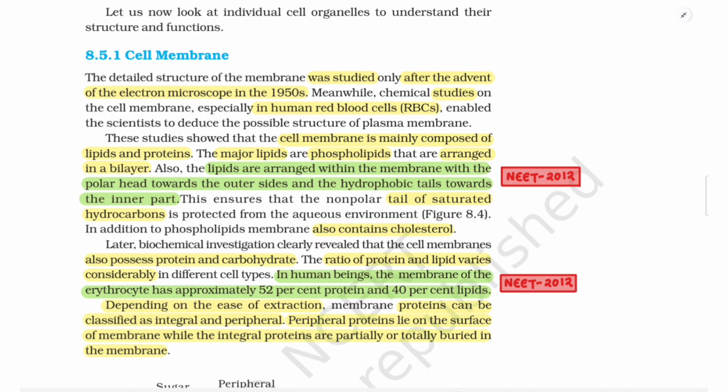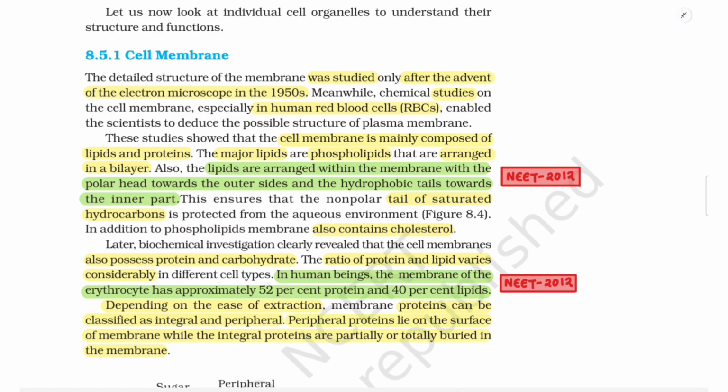8.5.1 Cell membrane. The detailed structure of the membrane was studied only after the advent of the electron microscopes in the 1950s. Meanwhile, chemical studies on the cell membrane, especially in human red blood cells (RBCs), enabled the scientists to deduce the possible structure of plasma membrane. These studies showed that the cell membrane is mainly composed of lipids and proteins. The major lipids are phospholipids and are arranged in a bilayer.